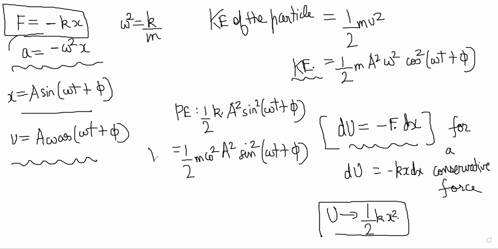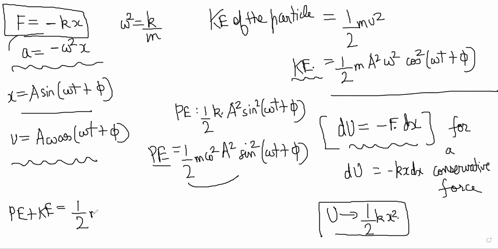So potential energy and kinetic energy have these expressions. If it is SHM, PE plus KE, you can take this whole part common, and sine square plus cos square will become 1. So it will become half m omega square A square, or basically half k into capital A square. Now this is a constant for the motion.